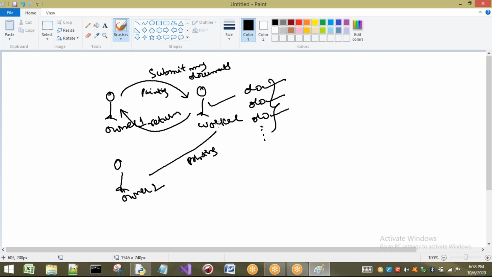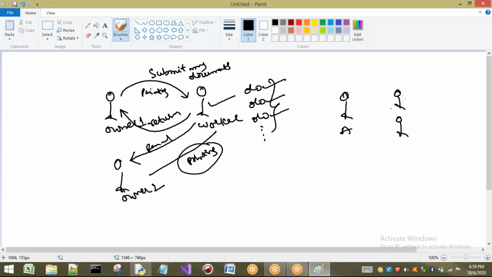Who has called this worker for printing? Owner 2. So the result that has to be given by this worker to owner 2 is about this printing only. This worker will not give the result of painting to owner 2. In the same way, he will not return the printing work to owner 1. Those who call them, to them only the return is going to be executed.